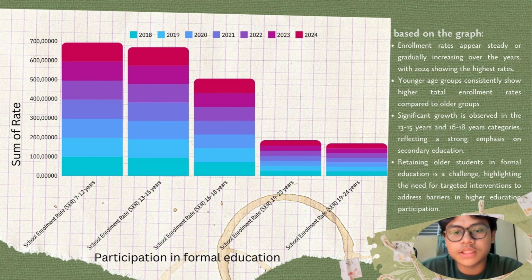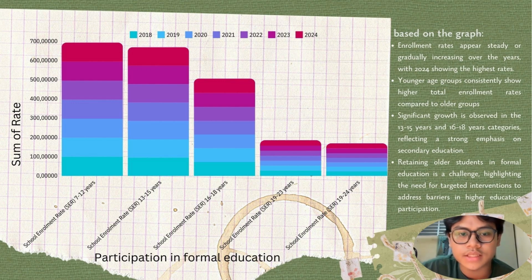Okay, based on the participation in formal education, we can see from the data the school enrollment rate for children aged 7 to 12, 13 to 15, 16 to 18, 19 to 23, and then 19 to 24 years old. So based on the provided graph here, these are the rates of children pursuing their education in the system.